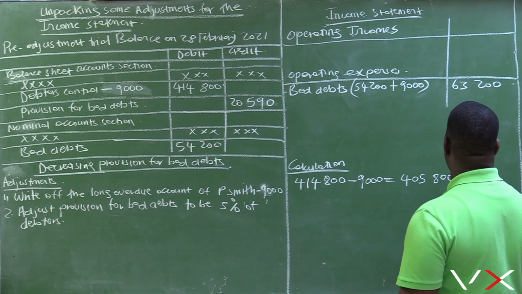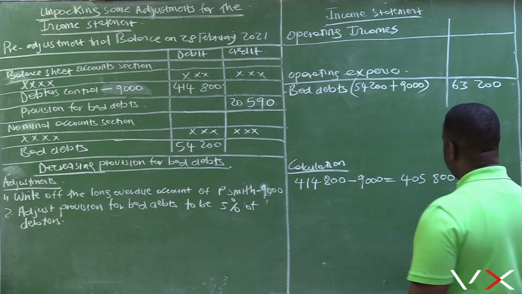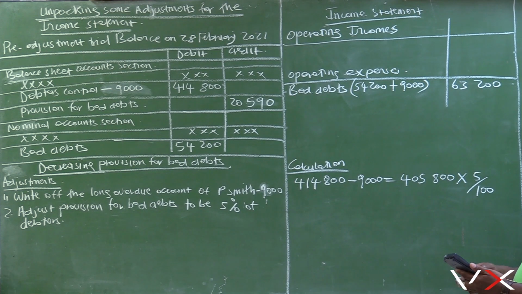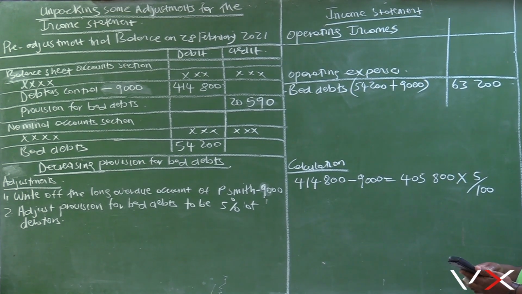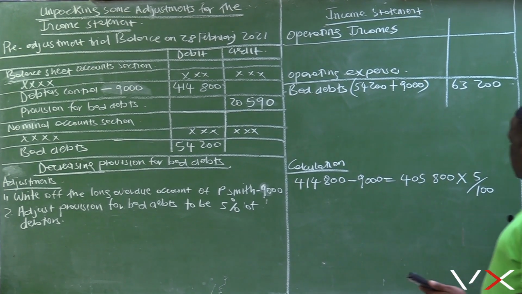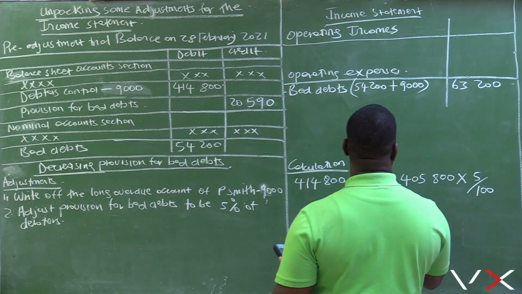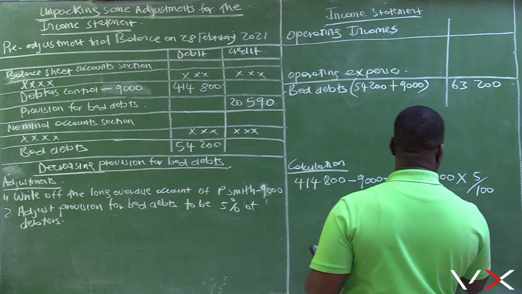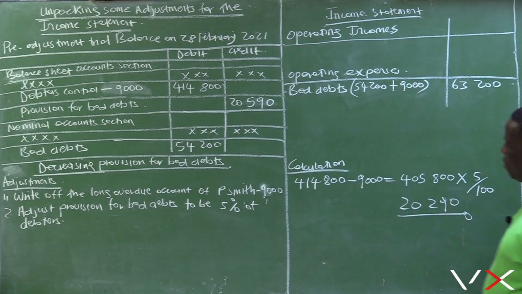And 5% of this amount is 405,000 multiplied by 5%. It means provision for bad debts should be 20,290.